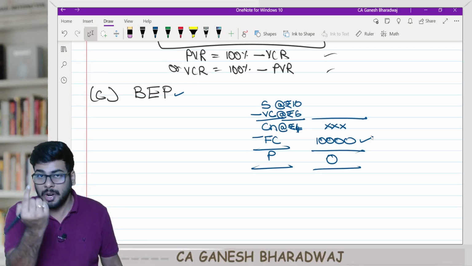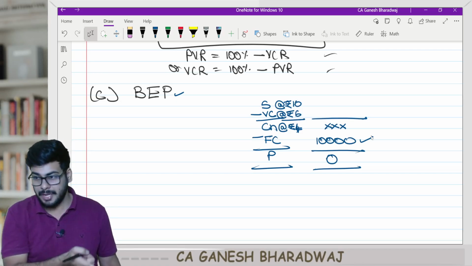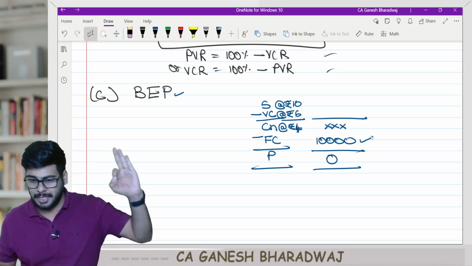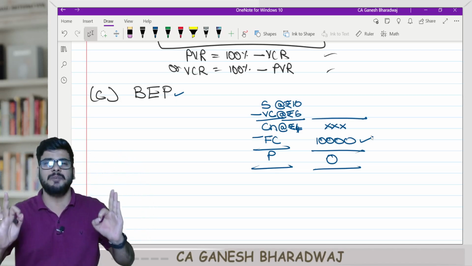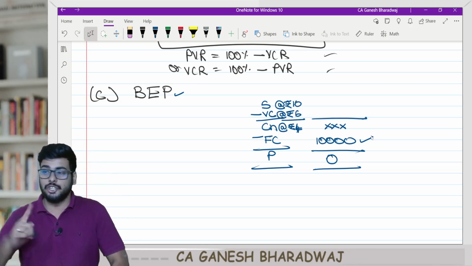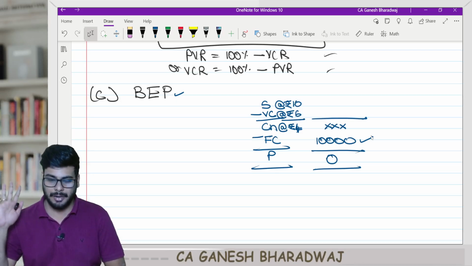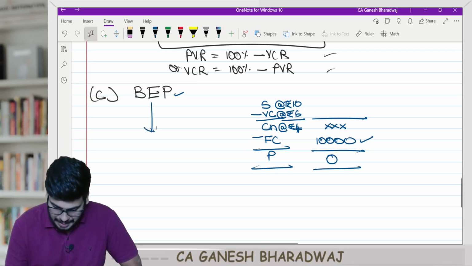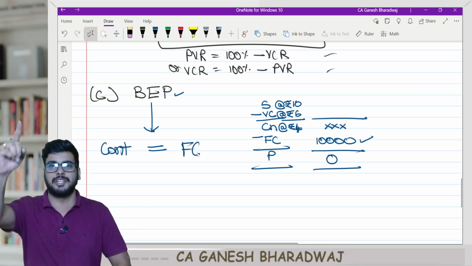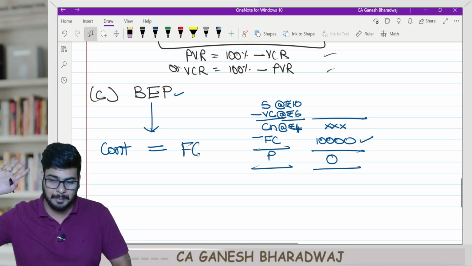If I earn 1 rupee less than 10,000, I will have a loss scenario. So, can I say the break-even point happens when my contribution exactly recovers my fixed cost? It should not be more, it should not be less. Are you clear with this? Any problem here?